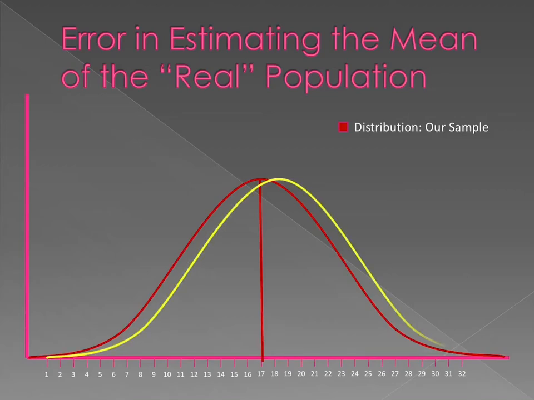Let's imagine that we could know or could test the entire population. These are the scores that would occur if we tested everyone in the entire world, the real distribution. Unfortunately, unless we test everyone, we can actually never know this. So we never know what this true mean score is. Remember, in statistics, the mean or the average is incredibly important.